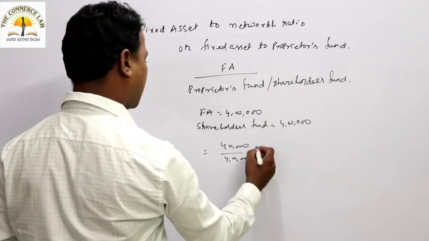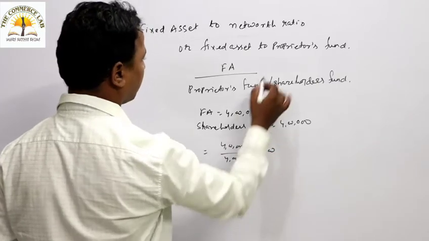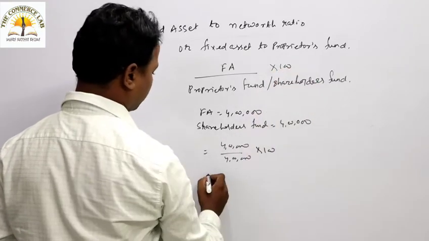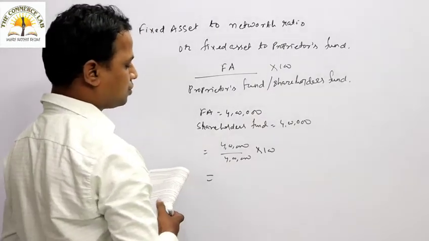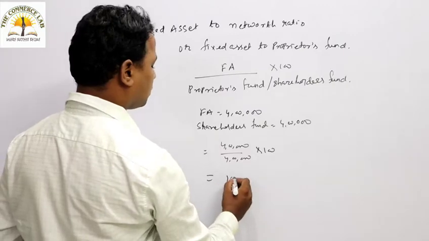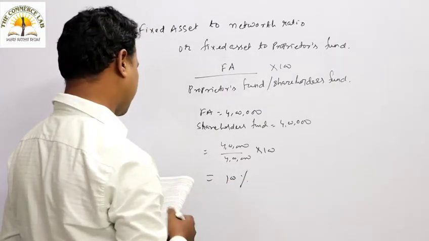Okay, if you want to multiply with 100, you can multiply, as per your wish, because we can interpret the ratio in percentage. So it is coming to around what? 100%.